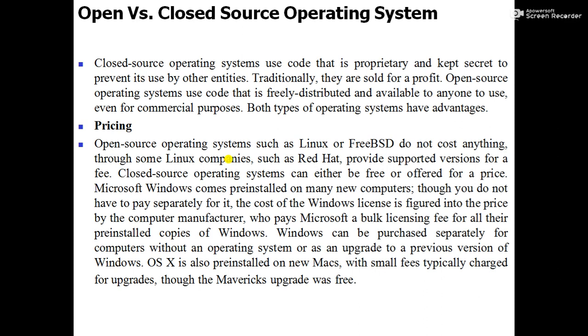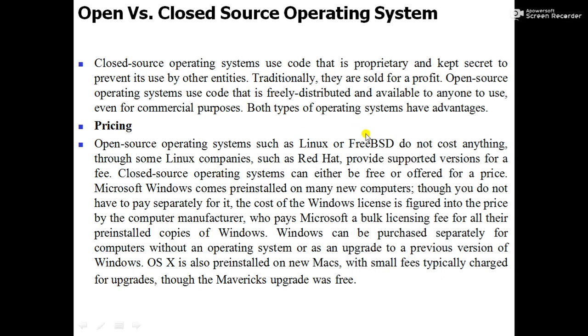If you take the example of Microsoft Windows, it comes pre-installed on many new computers, though you do not have to pay separately for it. The cost of the Windows license is figured into the pricing by the computer manufacturer. Means if you purchase a system, it already has Windows installed, and the cost of that software is included in the cost of the system. If you want to purchase the operating system separately, you have to purchase the license copy through the company.